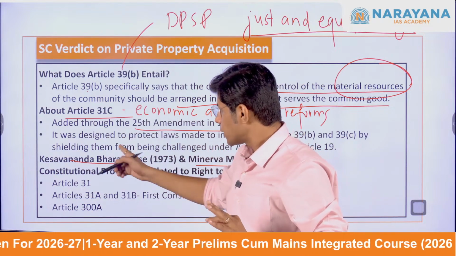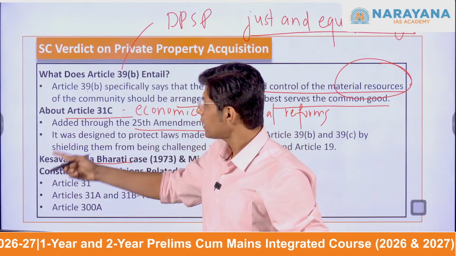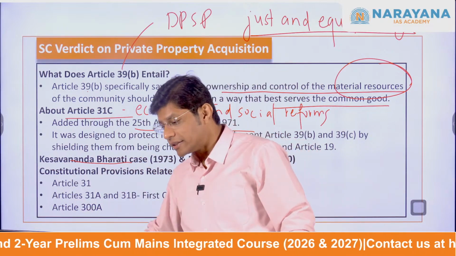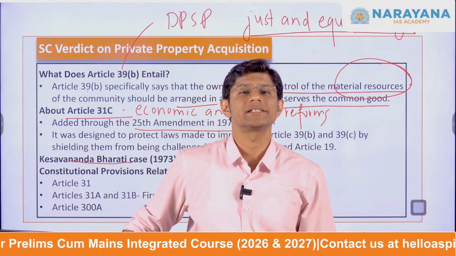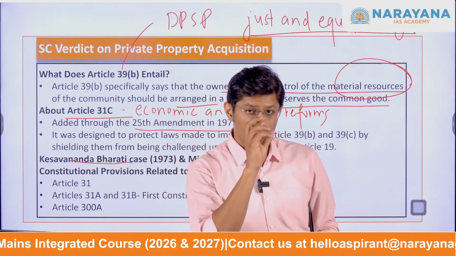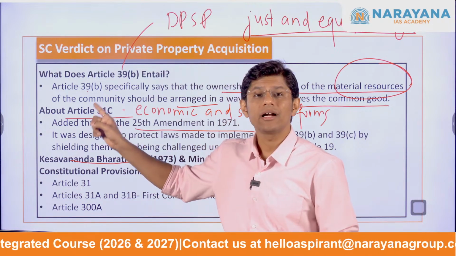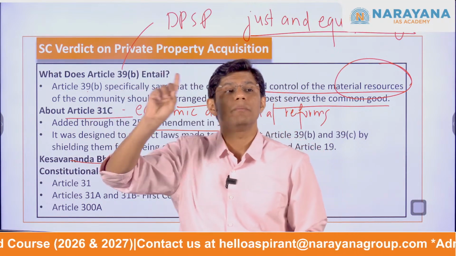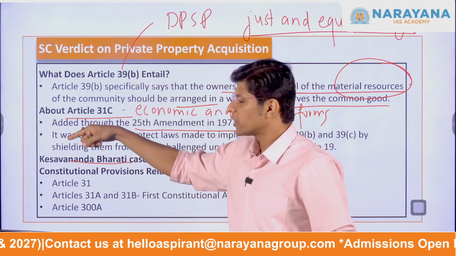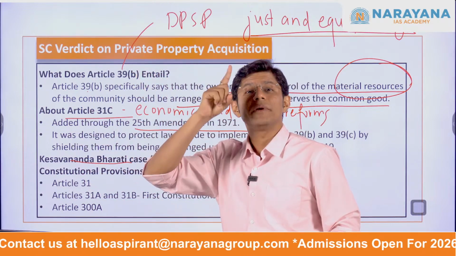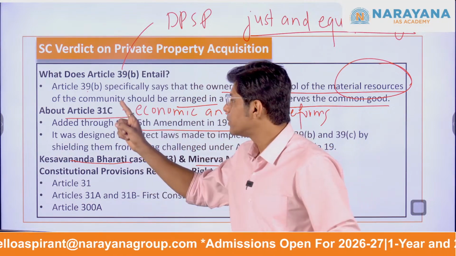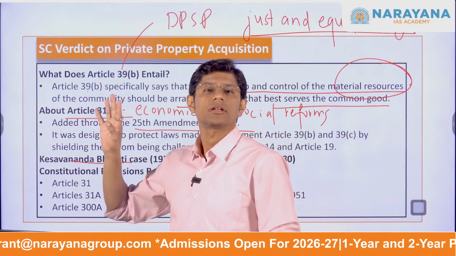The Supreme Court said that Article 31C is constitutional, but it also introduced the concept of the basic structure doctrine, which means that no law, including one made under Article 31C, can violate the basic principles of the Constitution. Yes, you can frame a law, but if it violates them, it will be declared unconstitutional.